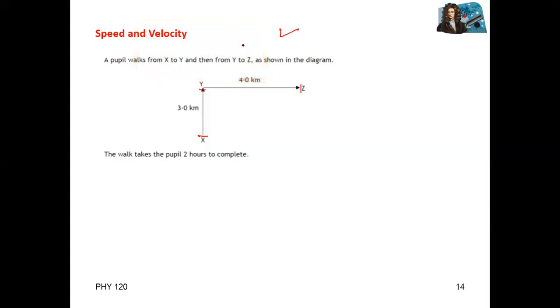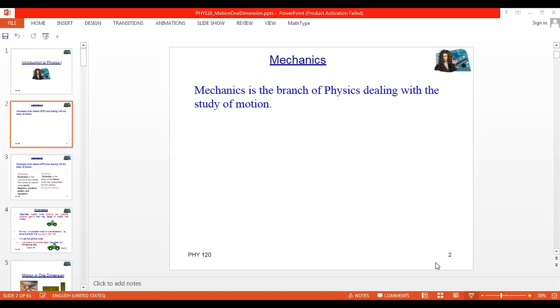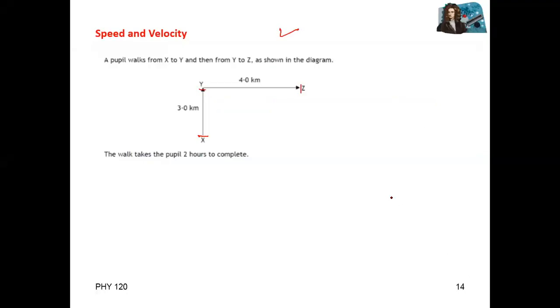Can you see this black window here? Yes, sir, we can see that it's disturbing. Yeah, this is disturbing. Okay, let me share my screen again. Professor, can you please repeat the formula part once again for velocity? Yes, I'm going to work on a velocity example. Can you see the screen?